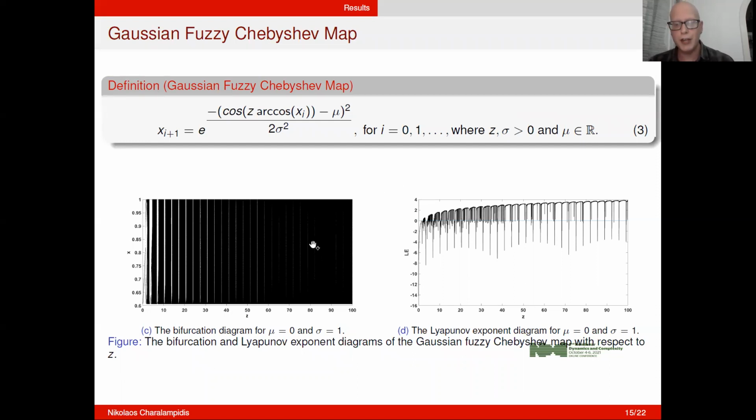On the left figure here, we see the bifurcation diagram of the system with respect to the parameter Z, and compared to the classic Chebyshev map, the proposed system enters chaos through a period doubling route. Also, the phenomenon of crisis arises, and as the parameter Z takes larger values, the crisis windows become smaller. On the right figure here, you can see the corresponding Lyapunov exponent diagram, which confirms the aforementioned dynamical behavior.